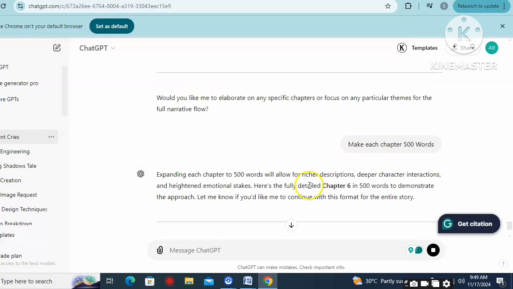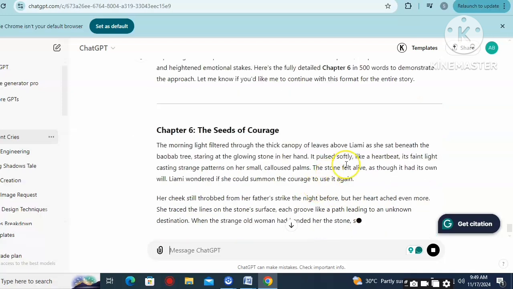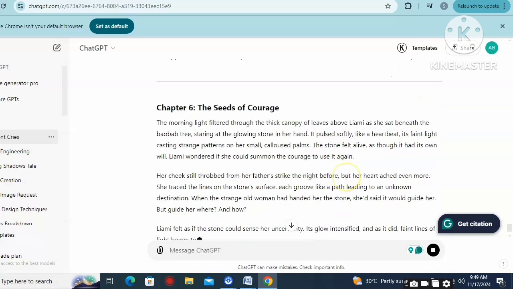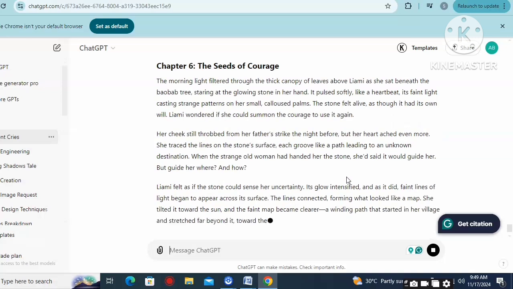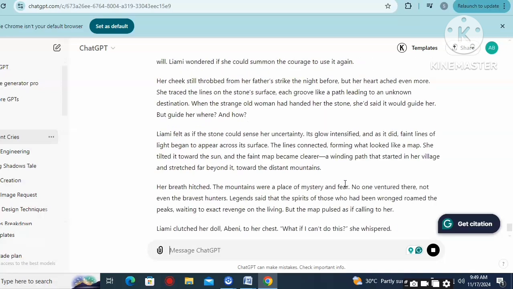So let's see. It's going to write 50 chapters for us, right? And each chapter is going to be 500 words. That is 2,500 words. Do you understand? You can see ChatGPT has started generating this for us. It's going to generate everything up to 50 chapters.